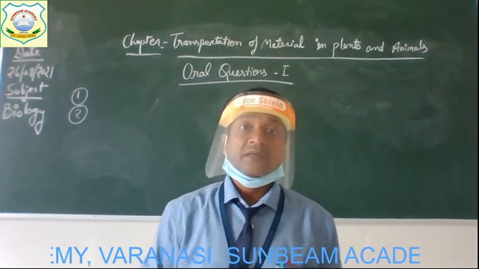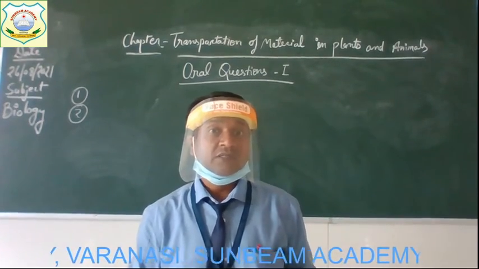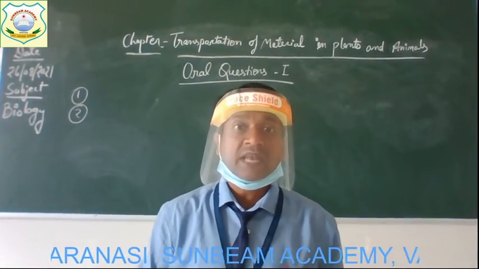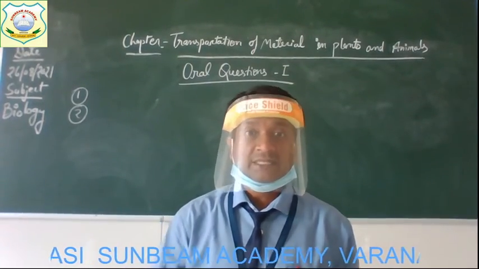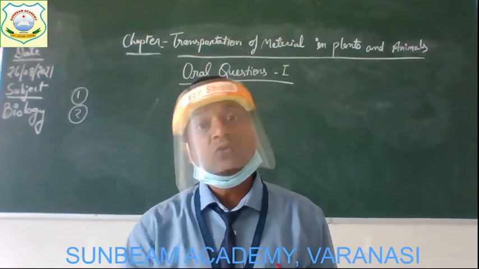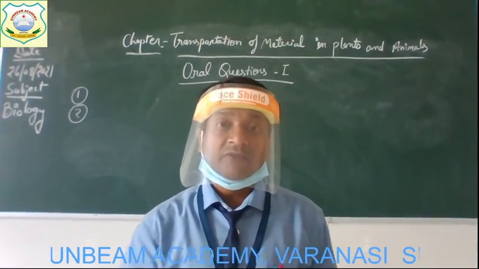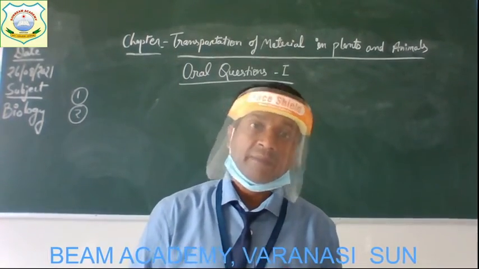Remember that osmosis, as discussed in the previous class, is a process in which water passes from one part to another part in the presence of a semi-permeable membrane.